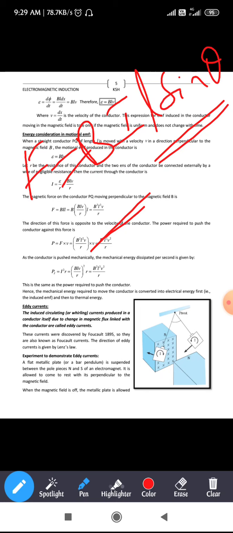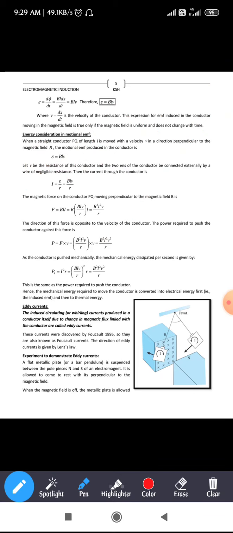So F will be equal to BIL. Substituting the value of I as BLV divided by R, you are going to get the value of F as B square L square V divided by R. This is the force experienced by a conductor when it is moving perpendicular to the direction of magnetic field.